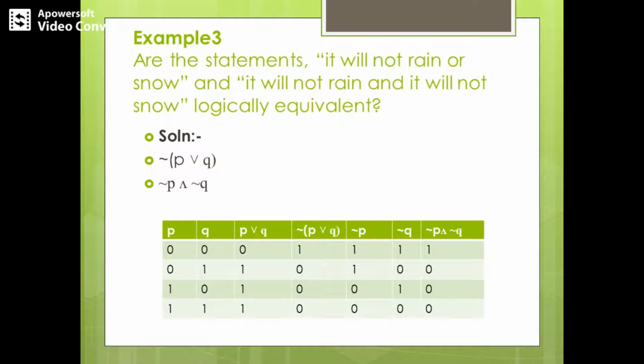So we can conclude that the two statements, it will not rain or snow, as well as it will not rain and it will not snow, are logically equivalent. The main thing here is you need to write it in symbolic terms, and then you can easily construct the truth table, check out the values and conclude that they are logically equivalent.